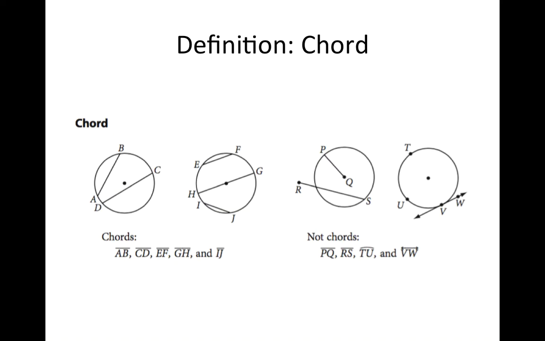Okay, all the examples on the right are not chords, so PQ is not a chord because Q is not on the circle itself. RS is not a chord because R is not on the circle. Okay, and then on the right hand side, all the way to the right, we've got T and U, which are points, so they're not chords. Okay, we've got VW not representing a chord because it's a line and it doesn't have two endpoints on the circle. It fails for multiple reasons.